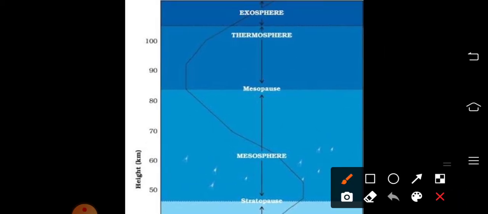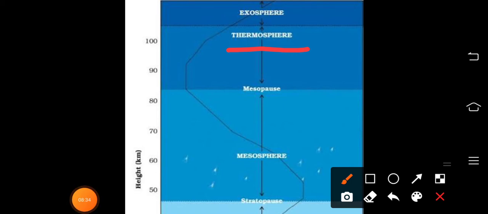Okay, the next layer is the thermosphere. The name itself means the layer with the highest temperature, thermosphere. The temperature is very high in this layer. I mentioned that in the atmosphere overall the temperature decreases with increasing height, but an exception is there with the thermosphere. That means the temperature is very high in this thermosphere, more than 500 degrees Celsius sometimes.